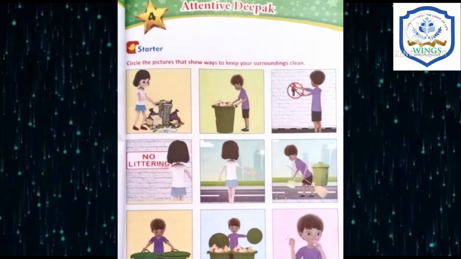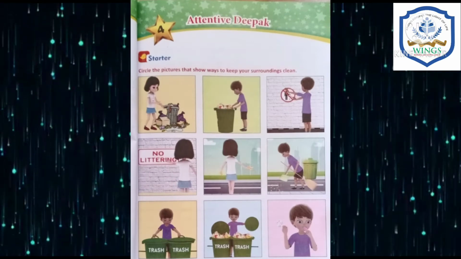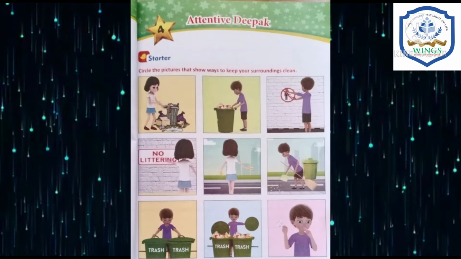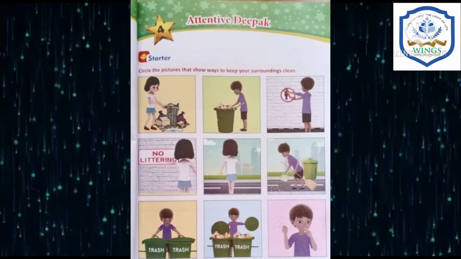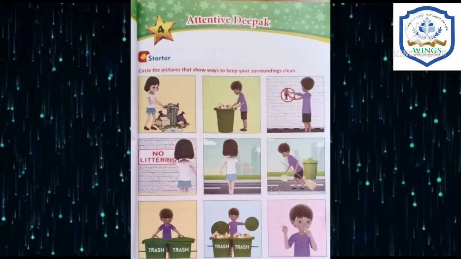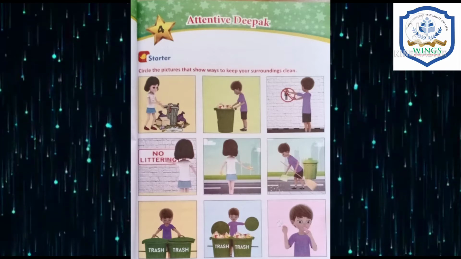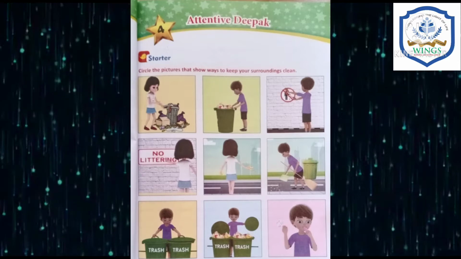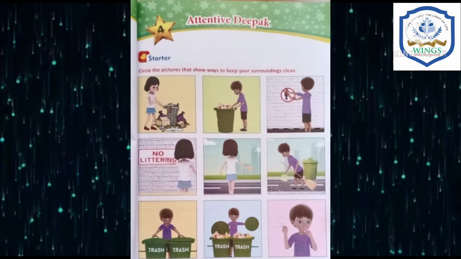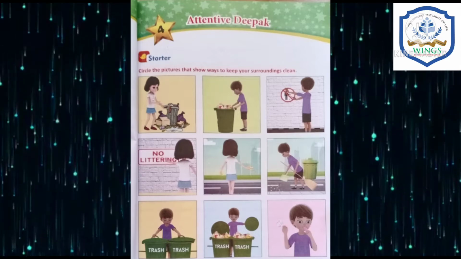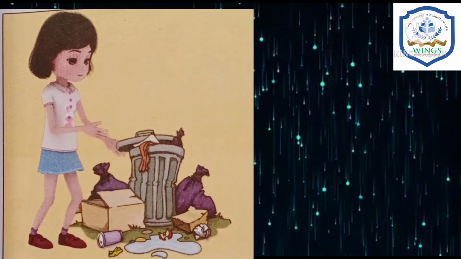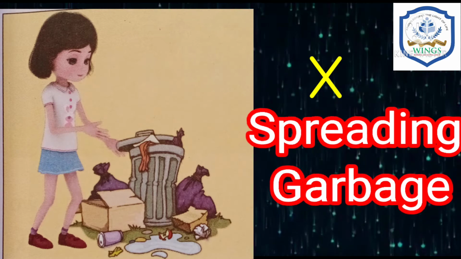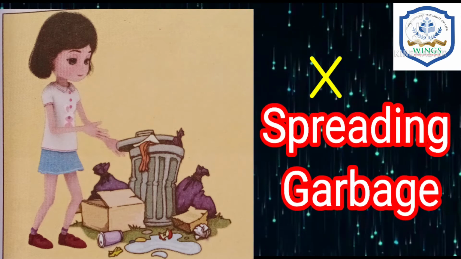Now, look at the starter point on page number 39 of your Term 1 course book. Here, some pictures are given to you. Circle the pictures that show ways to keep your surroundings clean. It means we have to circle those pictures which show how we can keep our surroundings clean. So, look at the first picture. Here, one girl is spreading garbage. So, this is wrong. Don't circle or tick.